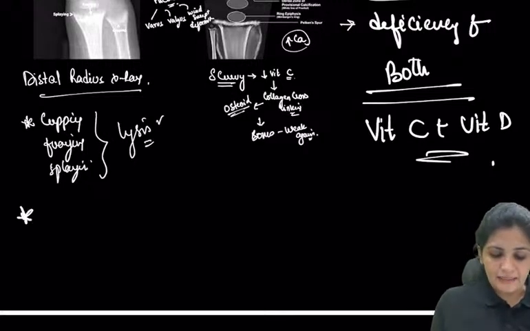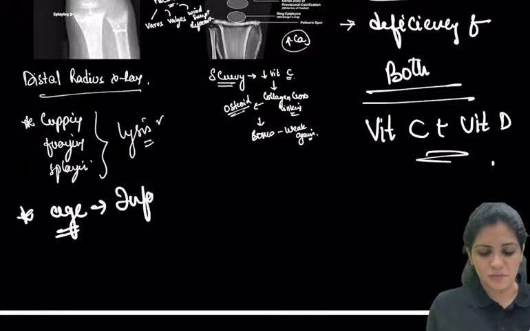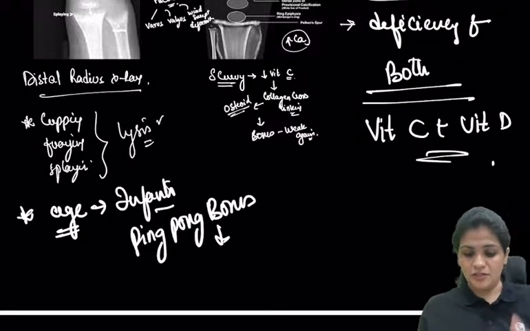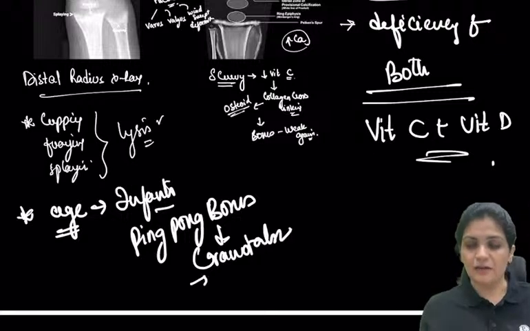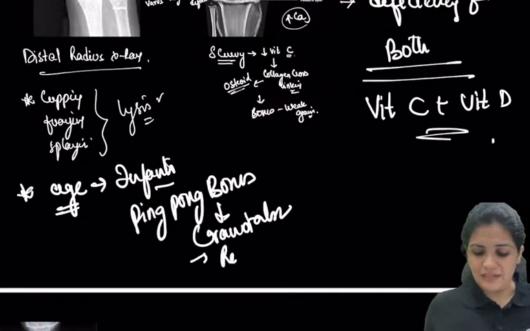In rickets, there are other manifestations also depending upon the age group. If it is an infant who presents with rickets, they have these ping pong bones over the cranium. This is called craniotabes, right? And there is delayed closure of the fontanelles depending upon the age. And once they grow up, they develop the rachitic rosary.